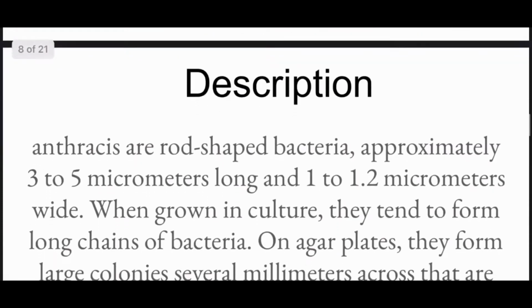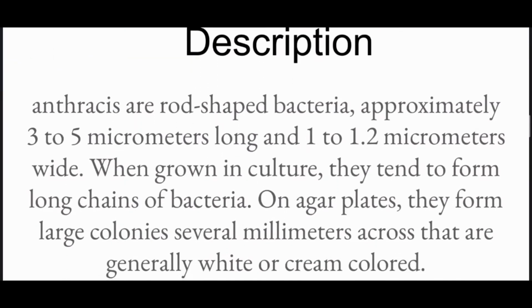Let's move on to the description. So anthracis are rod shaped bacteria, approximately 3 to 5 micrometers long and 1 to 1.2 micrometers wide. When grown in a culture, they tend to form long chains of bacteria.